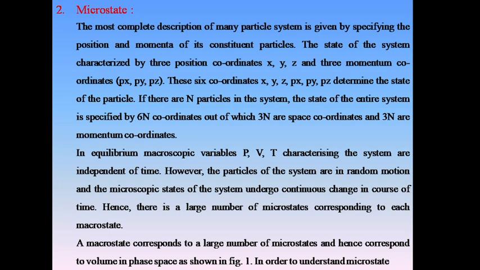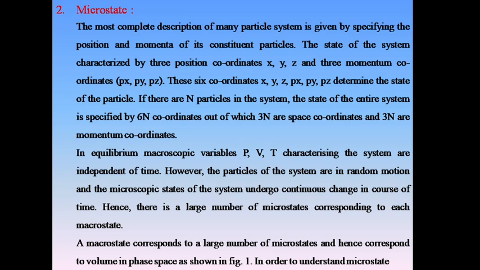Now second one is the microstate. What is meant by microstate? The most complete description of a many particle system is given by specifying the position and momenta of its constituent particles. The state of a particle is characterized by three position coordinates x, y and z, and three momentum coordinates px, py and pz. We already discussed this in the last article.